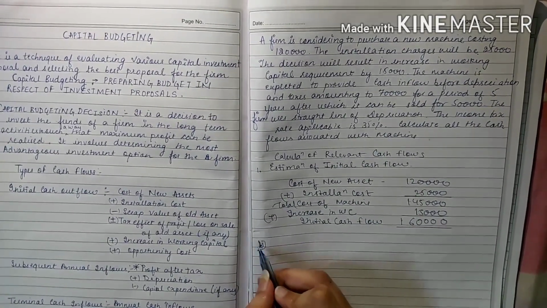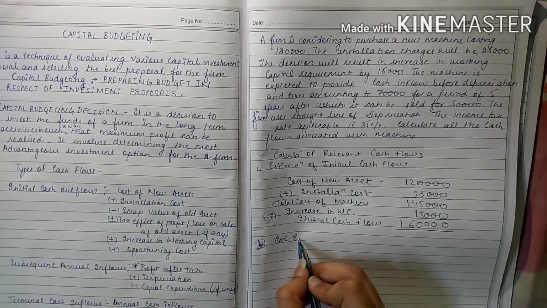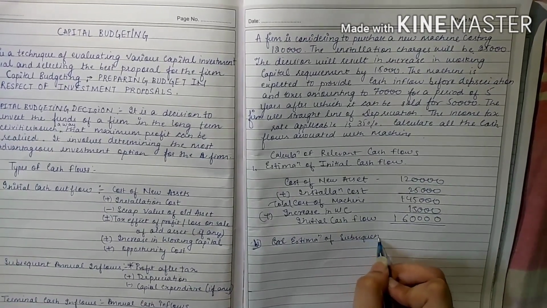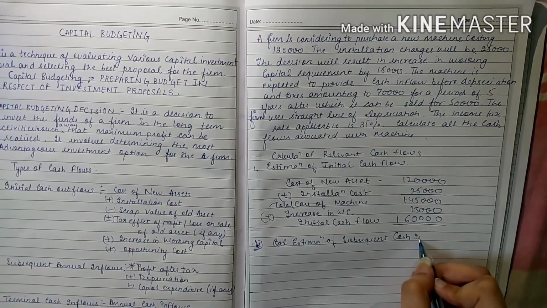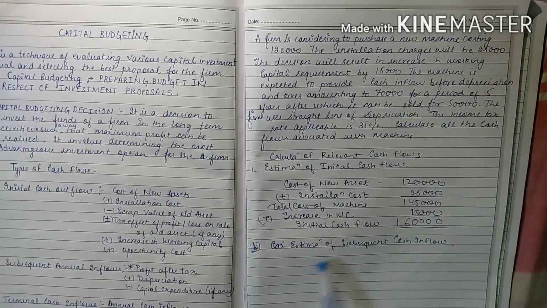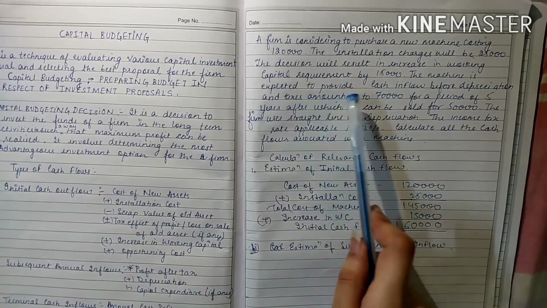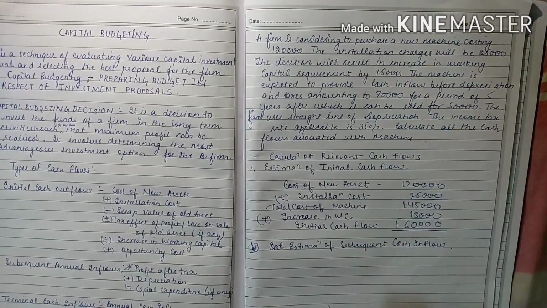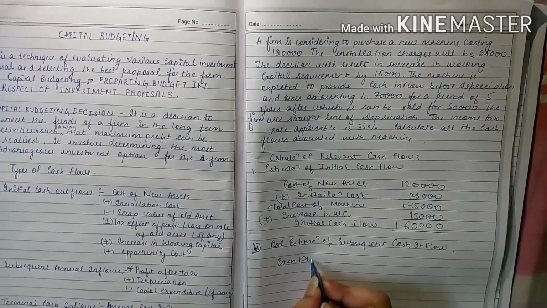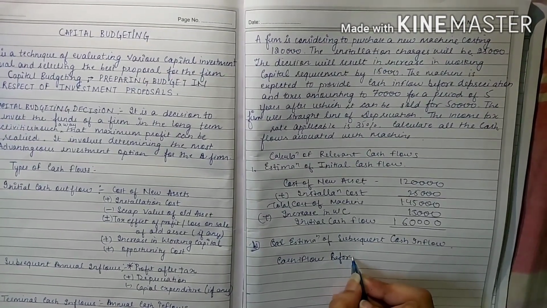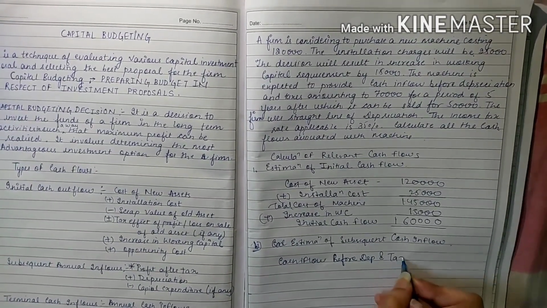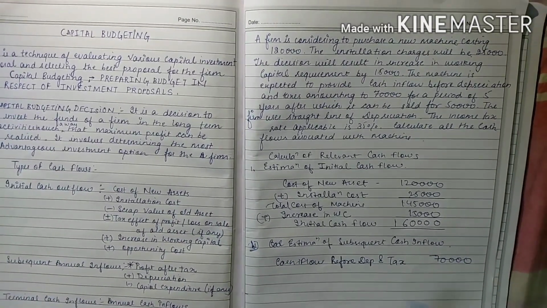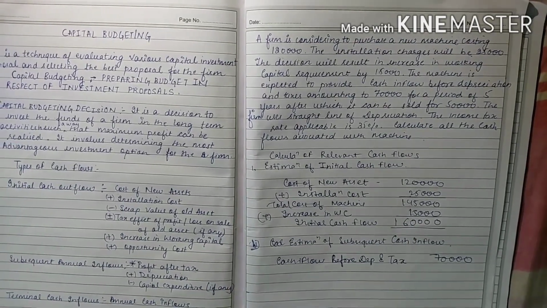Second part is estimation of subsequent cash inflow. Now the machine is expected to provide cash inflow before depreciation and tax amounting to 70,000. So this is cash inflow before depreciation and tax, 70,000. This is our profit before tax.